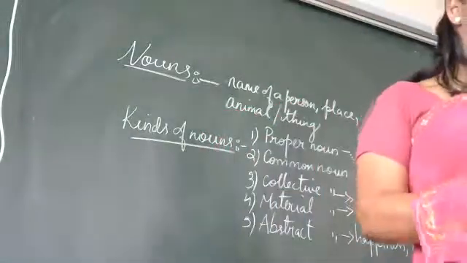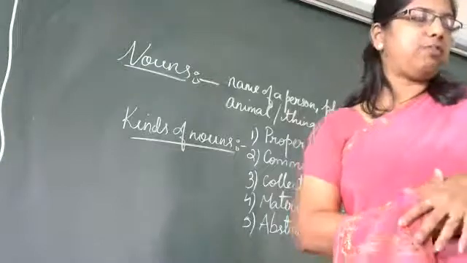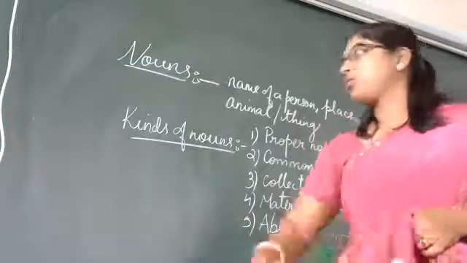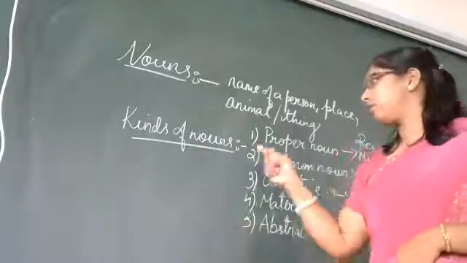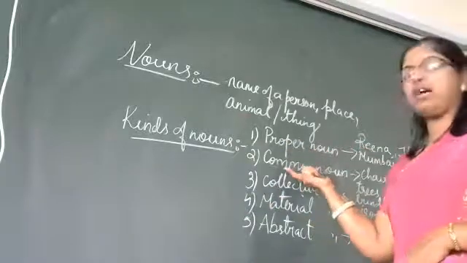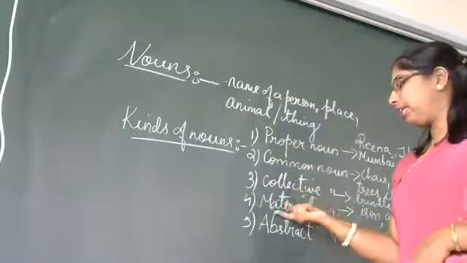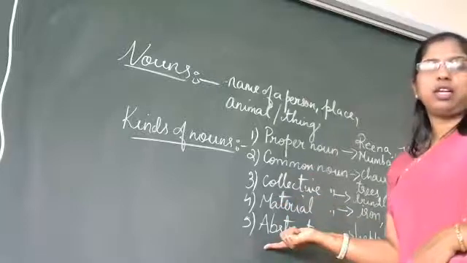Abstract noun. That is a naming word for a quality or a state of mind or action. So here these are the 5 kinds of noun. Proper noun, common noun, collective noun, material noun, abstract noun.